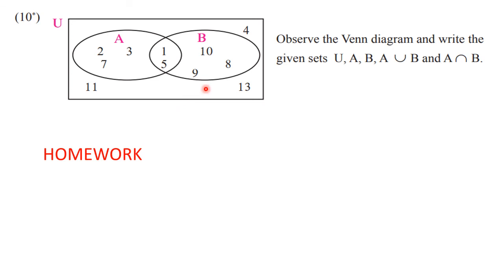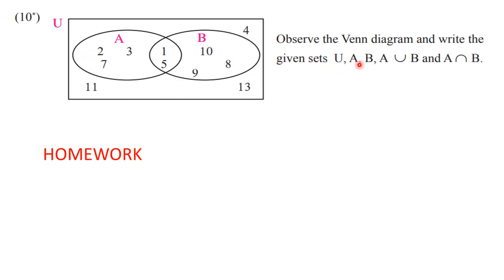Because again, the similar question we have solved in the exercise, if you can recall. I have done that for you. So you have to observe this Venn diagram and from that you can write down set U. That means all the elements present in the rectangle. So see 1, 2, 3, 4, 5. Okay, 6 is not there. Then 7, 8, 9, 10, 11 and 13. So all the elements present here, that is your U.